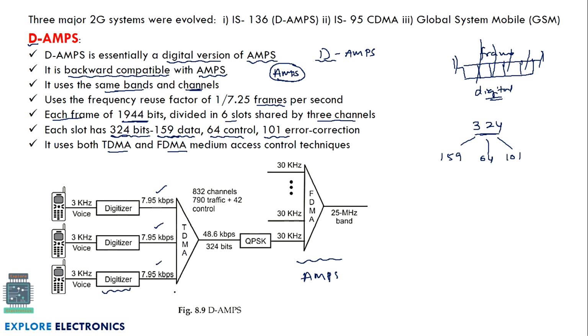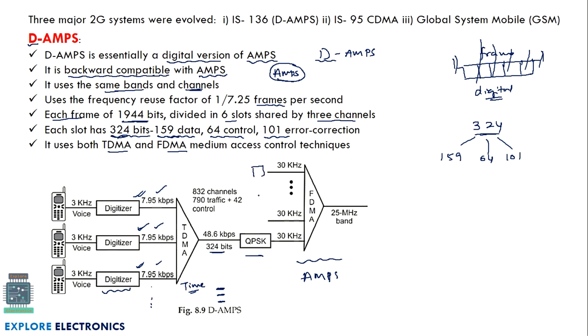TDMA is a method where time slots are allocated for different persons or different signals. In one time slot one communication transmits, in the next time slot the next communication transmits, in the next slot the third communication transmits, and similarly it goes on. So TDMA is the method used at the first stage, and then QPSK is used. Quadrature phase shift keying is used after the TDMA signal. It is again 324 bits as we have seen here. So the QPSK output is given to FDMA.